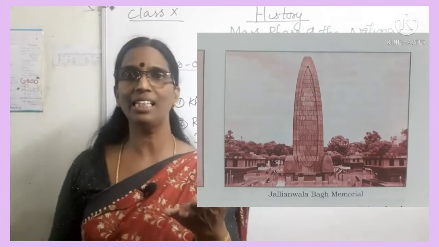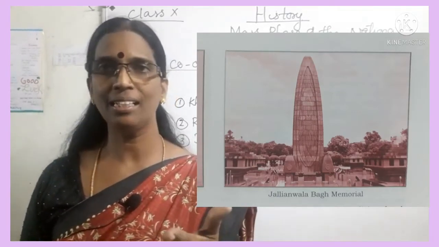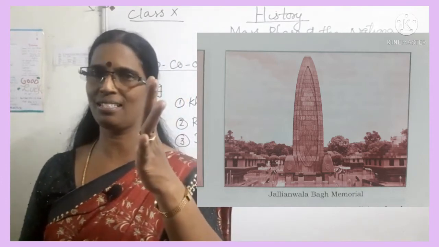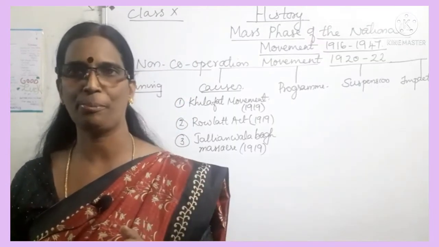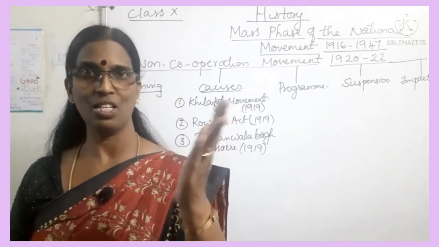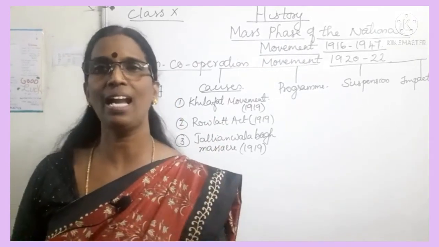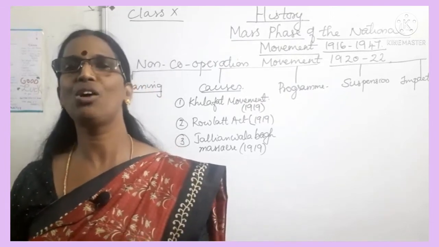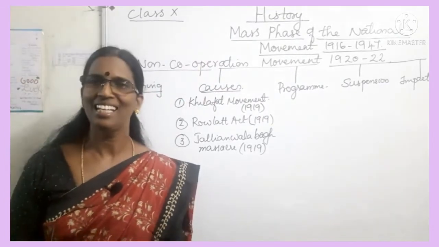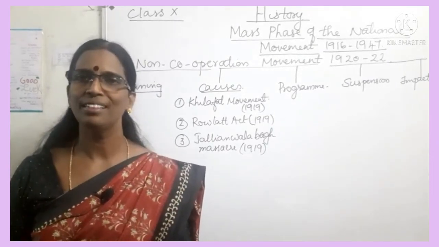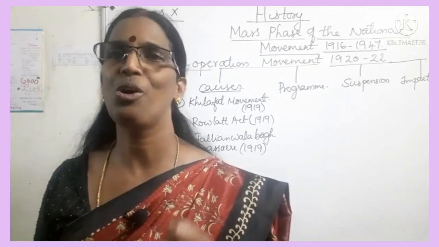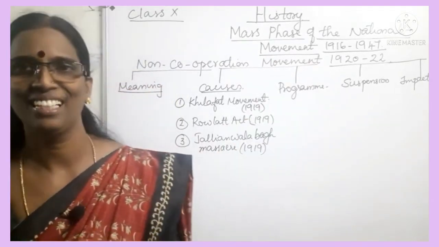It made Gandhiji take an immediate decision to start a protest movement against the British. Immediately, a special session of Congress was held and a non-cooperation resolution was adopted by the INC, and under the leadership of Mahatma Gandhi, Indians started the non-cooperation movement. Thank you, children.